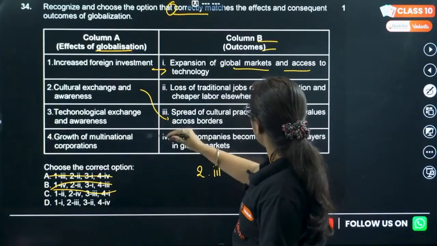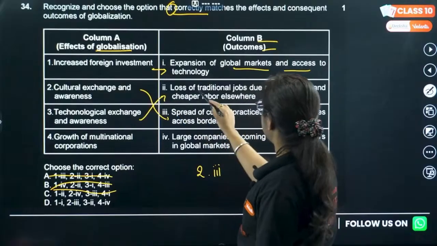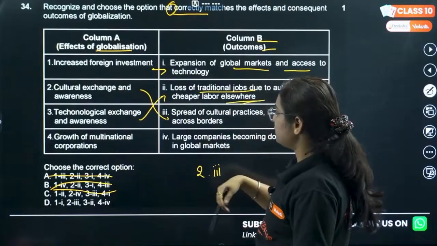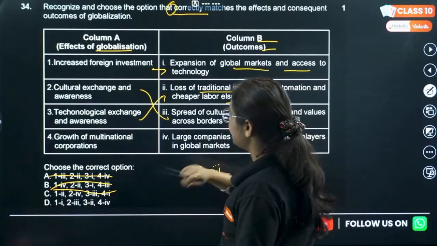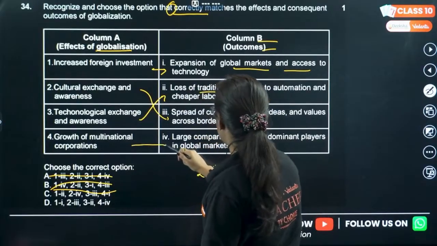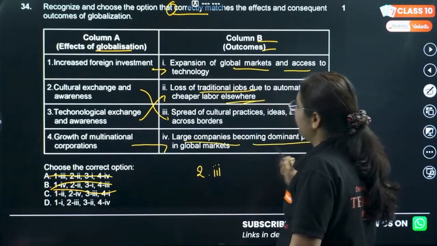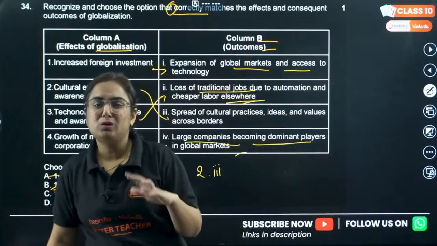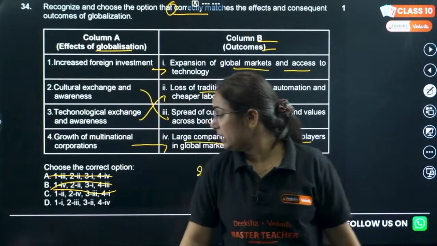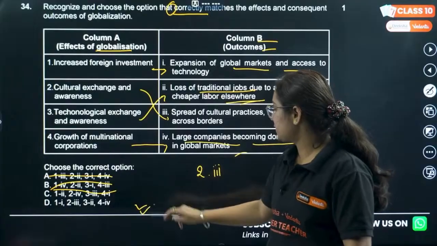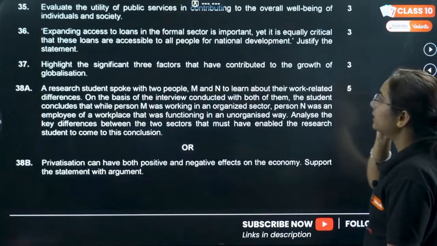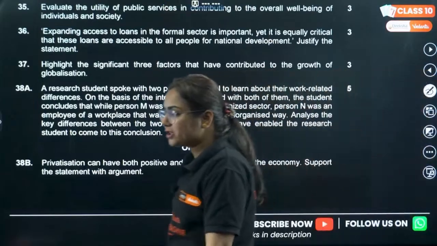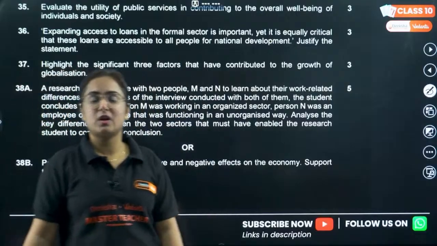Technological exchange, again, see. What happened with the technological exchange? Loss of traditional jobs, automation, cheaper labor elsewhere. Growth of multinational companies: large companies becoming dominant in the global market. Small ones are suffering in that. Okay. D is the correct option to this question. Hope this is clear. And moving to the last subjective type, that's of economics.